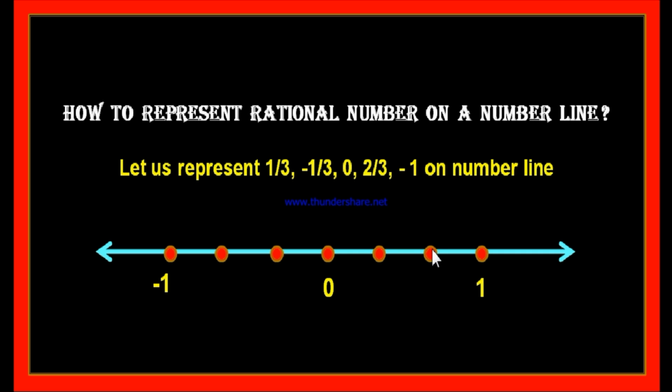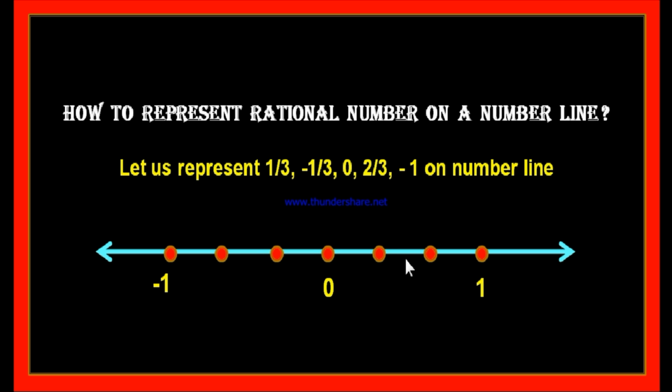By means of these 2 points, the total distance from 0 to 1 is divided into 1, 2 and 3 equal parts. All these 3 parts are equal. Similarly, on the left hand side of 0, let us divide the distance from 0 to minus 1 into 3 equal parts by means of these 2 points.